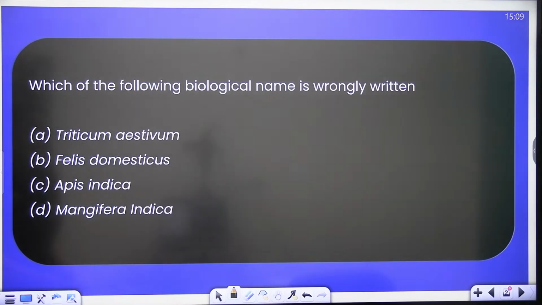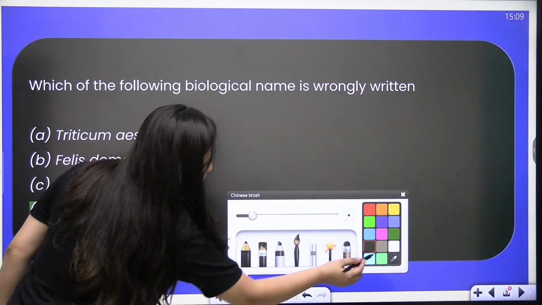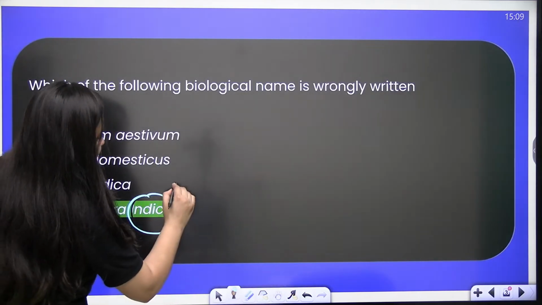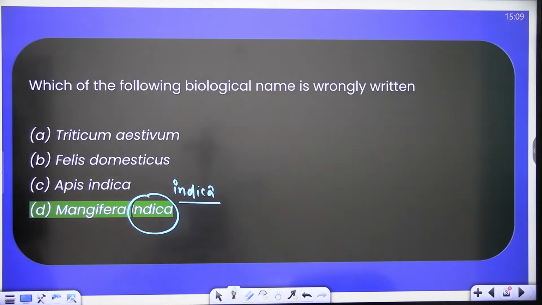Of course, it is D, that is Mangifera indica, because here this I should be in small letters. It should be in small letters.